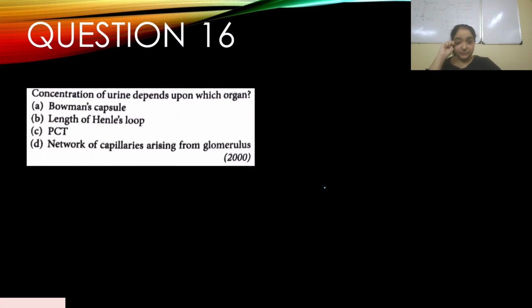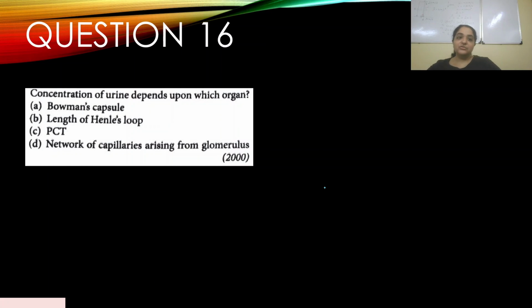So, next question. Concentration of urine depends upon which organ? This appeared in 2000. Bowman's capsule, length of Henle's loop, PCT, network of capillaries arising from glomerulus. So concentration of urine depends upon which organ? Clearly it is the length of Henle's loop. We have just discussed how Henle's loop plays a very important role in forming a concentrated urine.